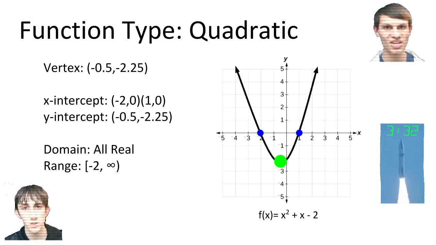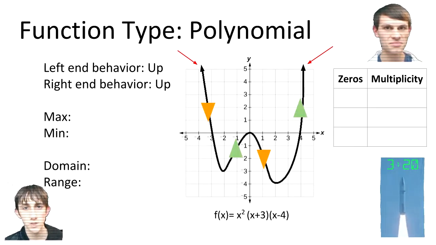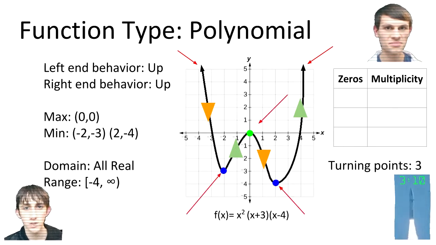Let's move on to polynomials. Alright, here's the equation. Cut the chatter, old man. I got this. The left and the right end behavior are up. The function decreases here and increases here. The graph has one maximum here, two minimums here and here. Domain, all real. Range, -4 and infinity. The graph has 3 turning points, which means the degree is 4.